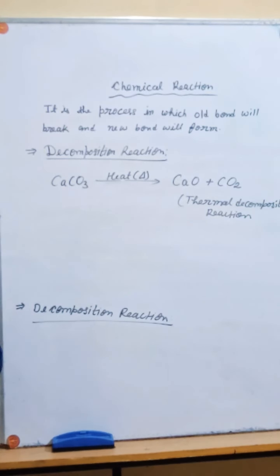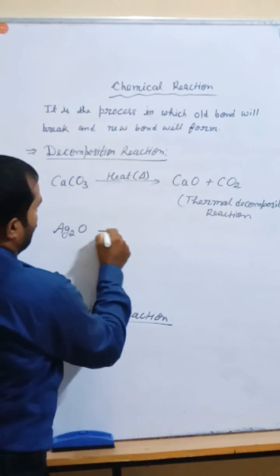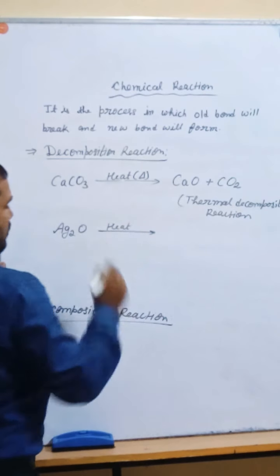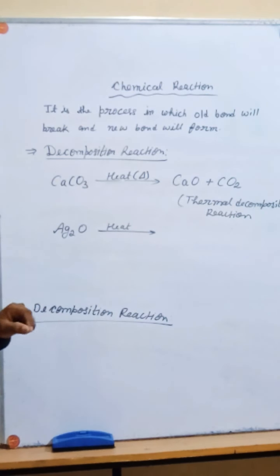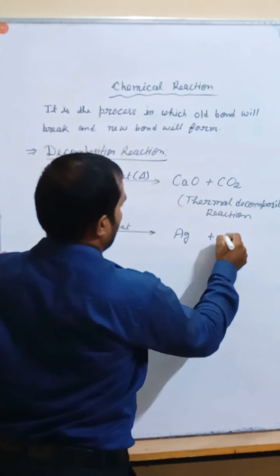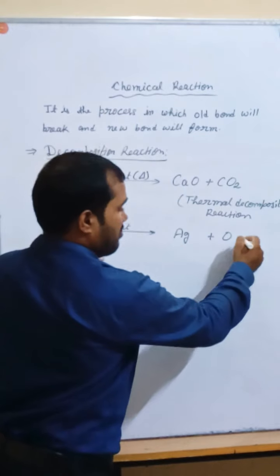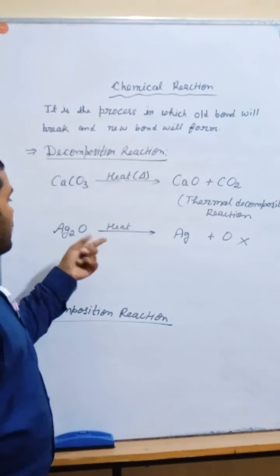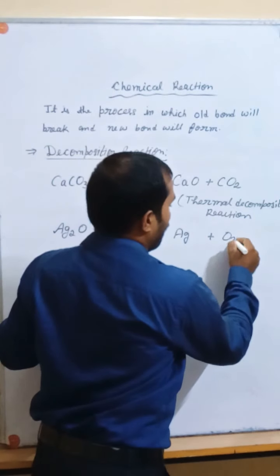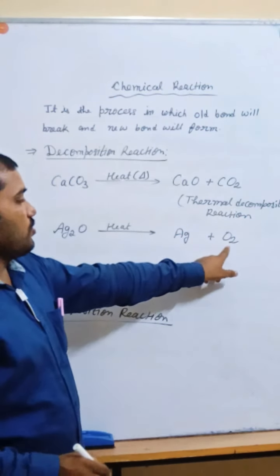Now, one more example. Suppose silver oxide, Ag2O. You are providing the heat. Then what will happen? This will break into Ag plus oxygen molecule. We can't write simply oxygen. This is wrong, because oxygen exists in the molecular form. That is why you have to write O2 here. You have to take care. Ag plus O2.